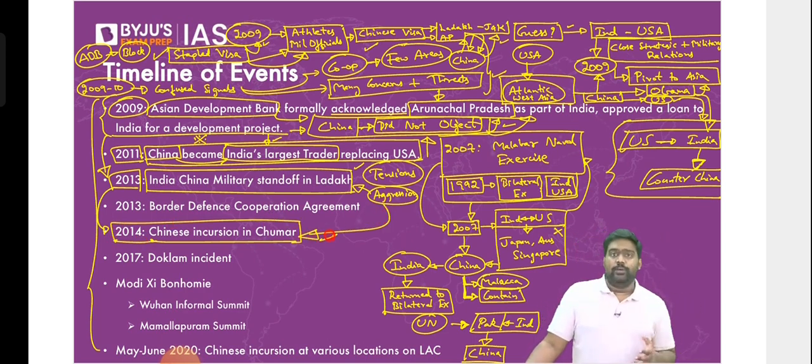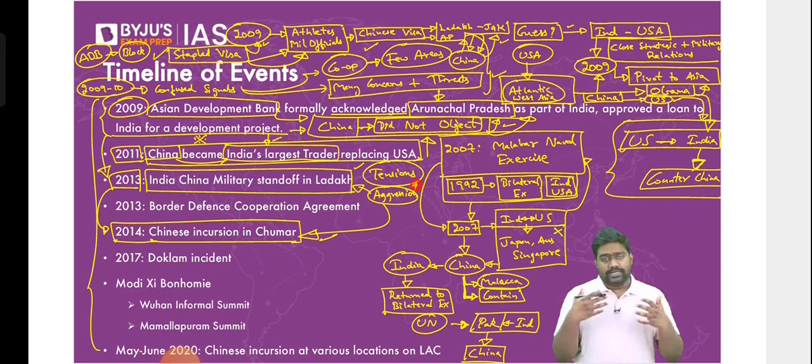See, when relations were genuinely improving from 1990s to 2009, we didn't have any major incursion. Incursions deliberately started happening after 2009, which was clearly a signal that China was sending a message to India. It was putting pressure on India, targeting India, ordering India not to work with US and other countries. All right, because for China right now, the biggest rival is the US. A cold war has already begun, it's going on between them.